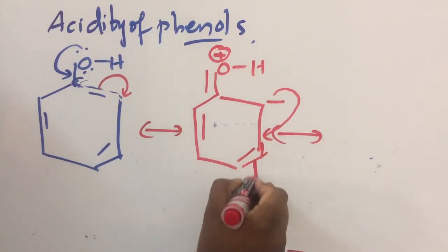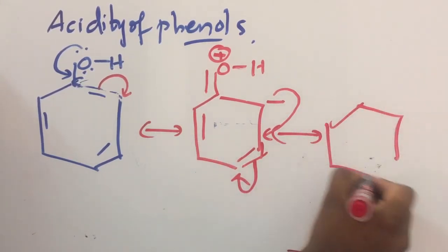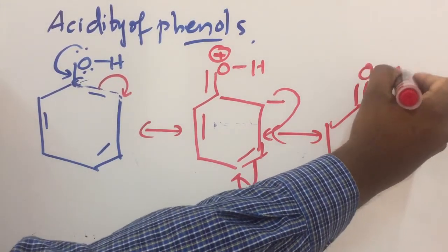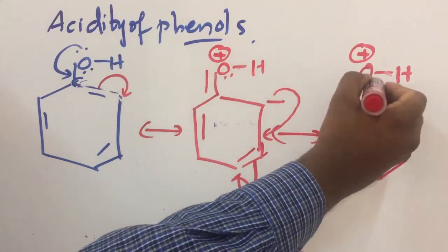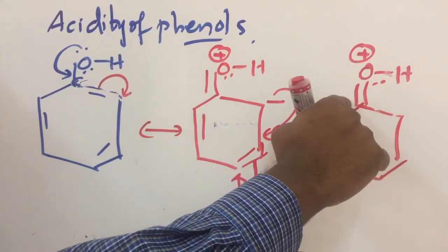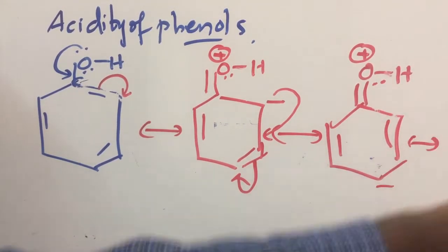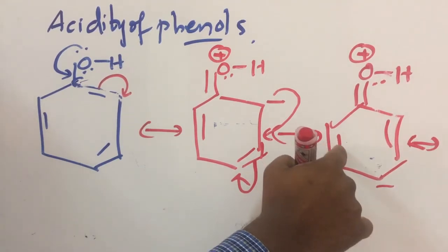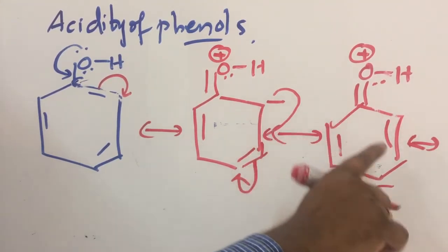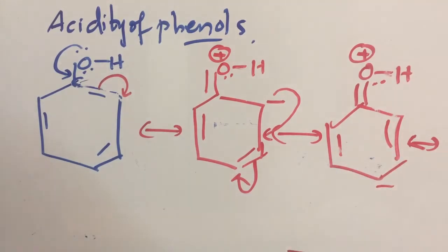Delocalization means movement. The next structure will come like this: again a double bond, OH plus, and here one lone pair forms a double bond. Then here negative. So it continues like that. Then the negative will move here and this paired electron will shift to this carbon, and a total of 5 resonating structures will form. These structures are called resonating structures. By looking at these resonating structures, can you tell the reason behind the acidic nature of phenol? Can you tell the reason? Let's see here.